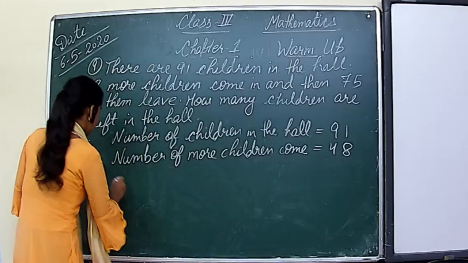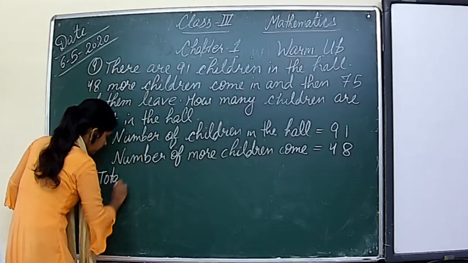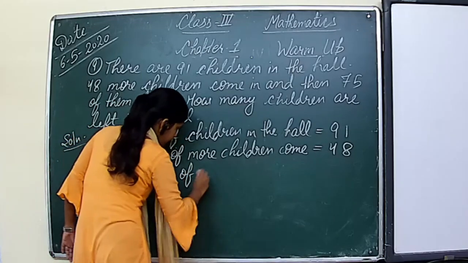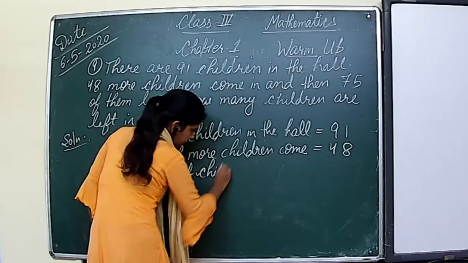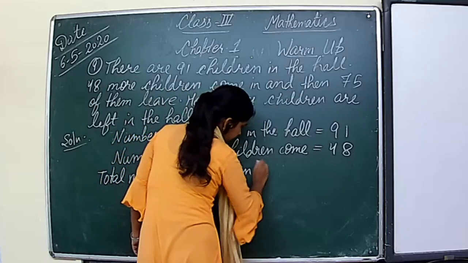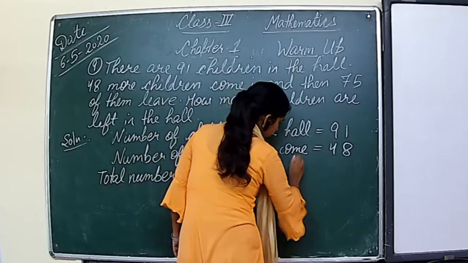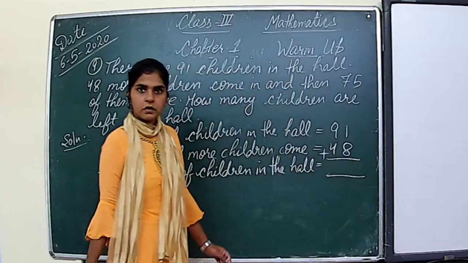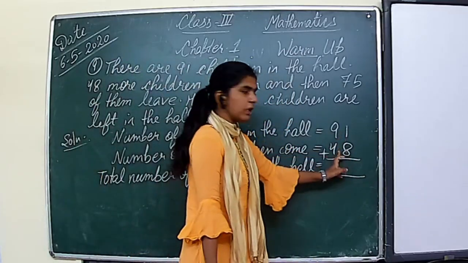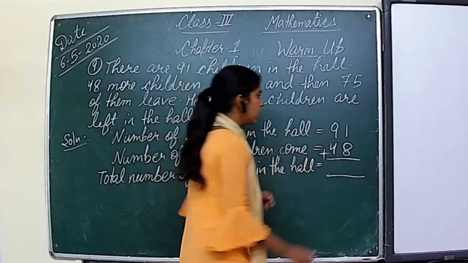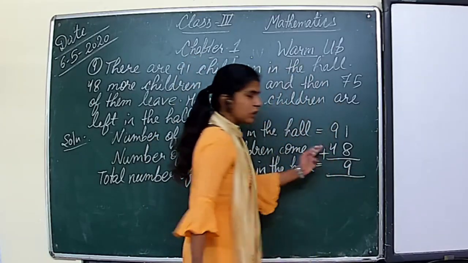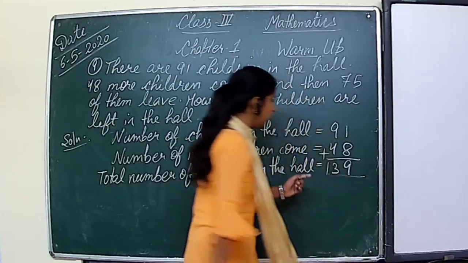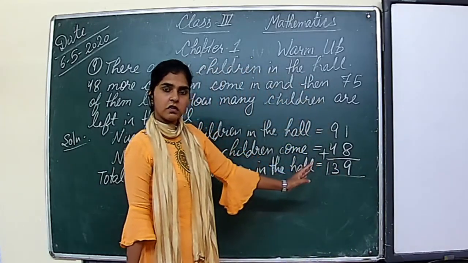So we will write here total number of children in the hall is equal to, we will add the numbers, right? So let us add 1 plus 8. 1 plus 8 is equal to 9. 9 plus 4 is equal to 13. So it will become 13. So how many total children are there in the hall?